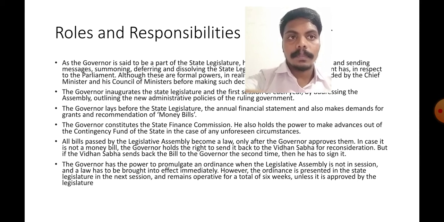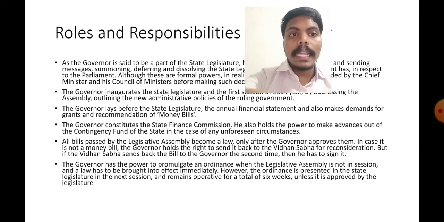Next, important one: the governor has the power to promulgate an ordinance when the legislative assembly is not in session. If you coincide with this situation, now the legislative assembly is not in session. The governor has the power to promulgate an ordinance when the legislative assembly is not in session and a law has to be brought into effect immediately.